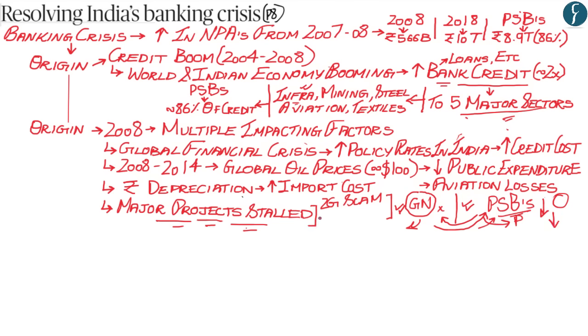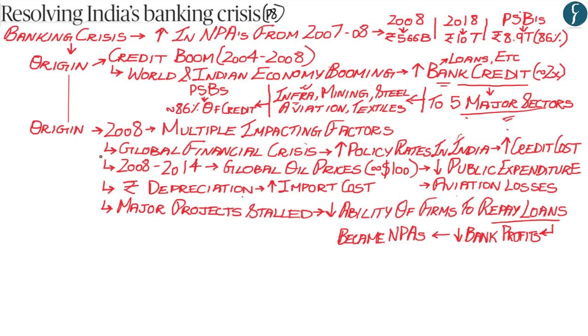Now, what happened soon afterwards is that these major companies within the infrastructure sectors, whose major projects were stalled, entered into an economic distress, and the loans that they had taken became non-performing assets. Now, these are the four multiple factors which have been highlighted by C. Rangarajan sir as being the cause of the origin of non-performing assets in 2008.